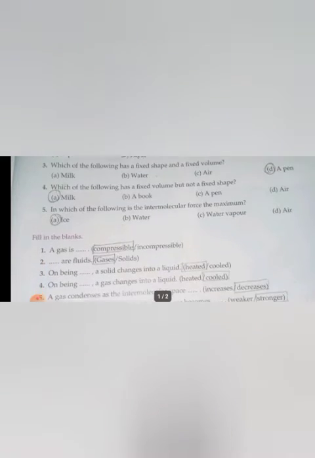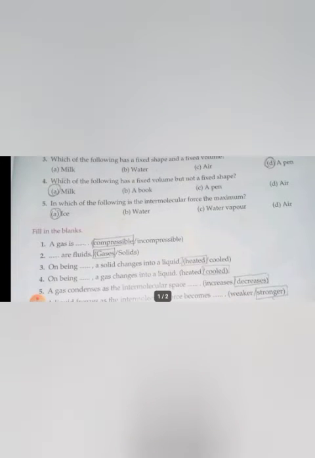Fifth one, in which of the following is the intermolecular force maximum? Where the intermolecular force will be maximum? Only in the case of solids. So what are all the options? Options are ice, water, water vapor and air. Among the options, ice is the only solid. So in solids the molecules are closely arranged, so the intermolecular force is more. So maximum or more. Okay children.